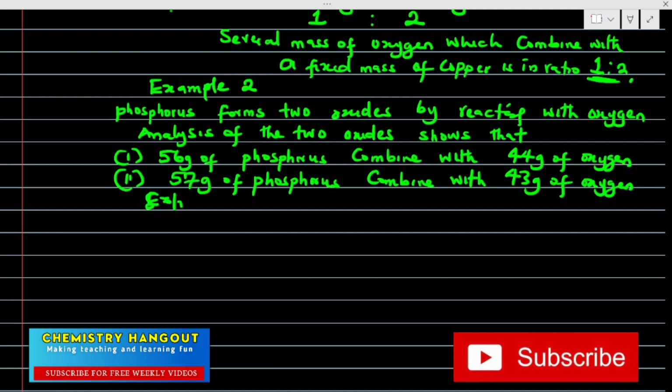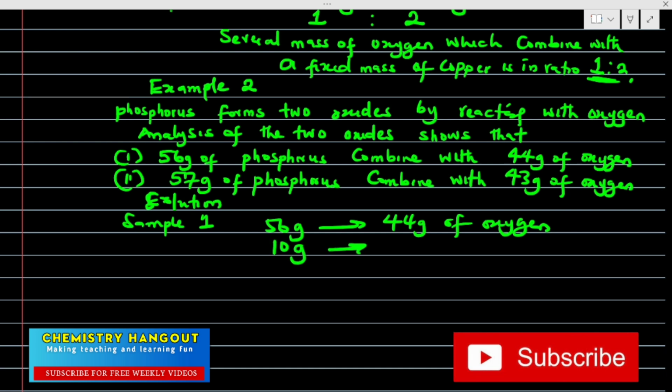So let's have the solution now. Very simple. So I can say now in sample 1, I have 56 gram of phosphorus reacting with 44 gram of oxygen. So here now I'm fixing phosphorus with any number of my choice. Don't forget the first one I used 1. Here I'm using 10 gram. You can actually use any number you like.